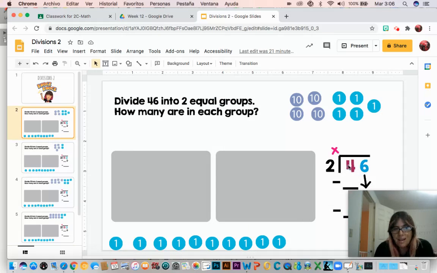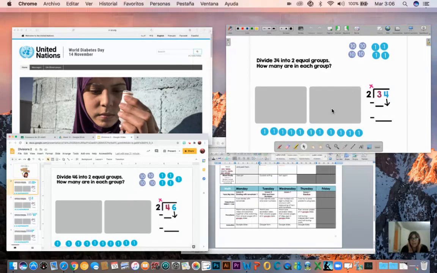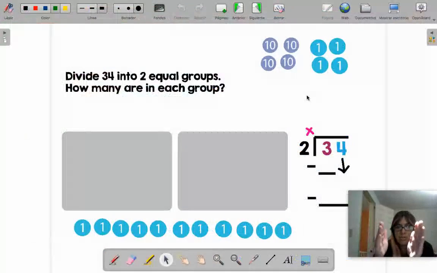But do you see that I put even the colors here, the ones are blue, the 10s are purple. I make the 2 groups because we're going to make pairs. So exactly what I am going to do here, you're going to do it on the Google Slides when I finish. Okay, so it says divide 34 into 2 equal groups.